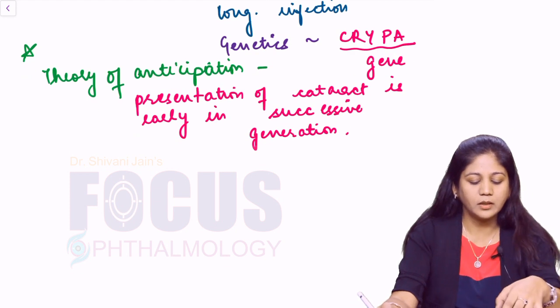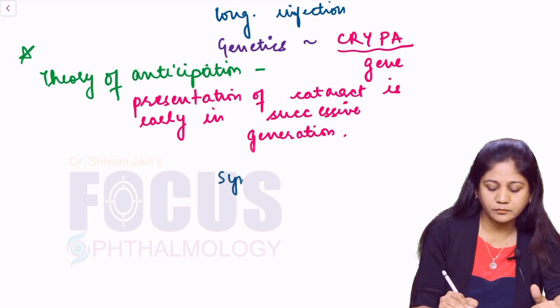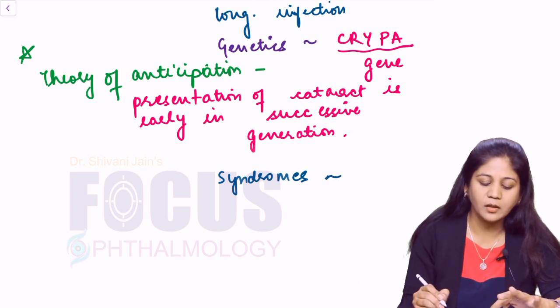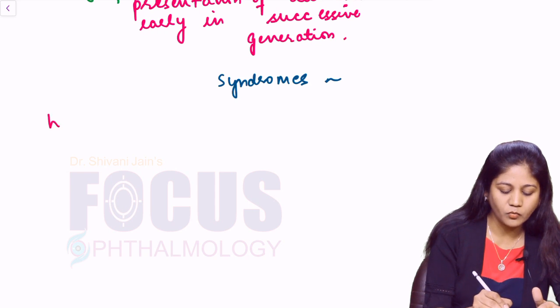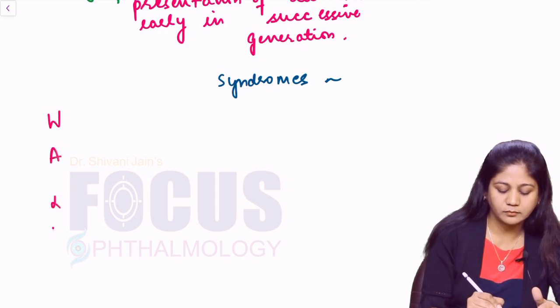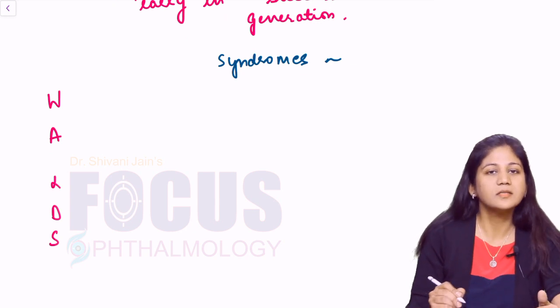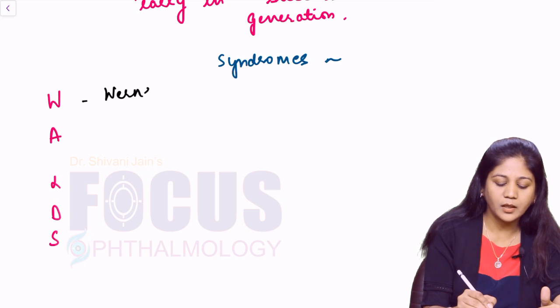Okay, now the next one in the list is syndromes. There are various syndromes which are associated with cataract formation, and this is a mnemonic which I have formed for you, and the mnemonic is WALTS. Now WALTS is the mnemonic for syndromes which are associated with cataract. So W here is Werner's syndrome.